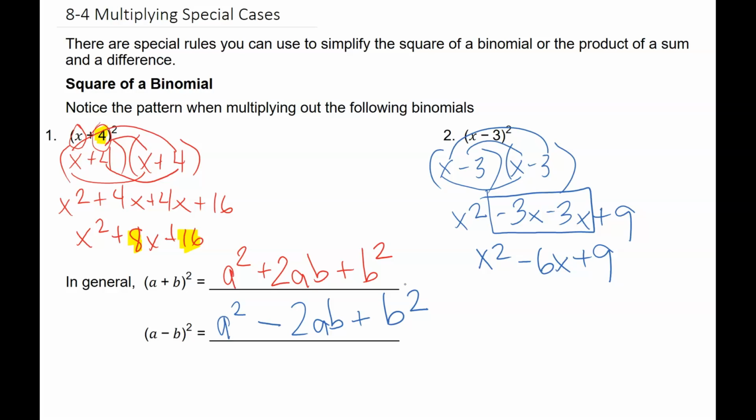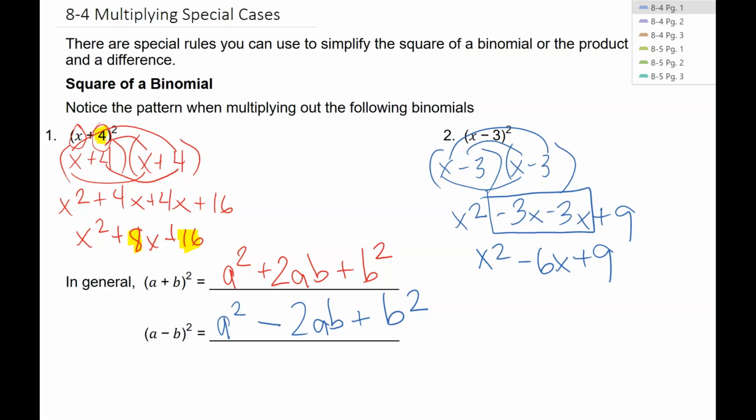Okay, so take a moment to look at that. Now that only works when we are squaring an item times itself. So x plus 4 squared, x minus 3 squared. All right.